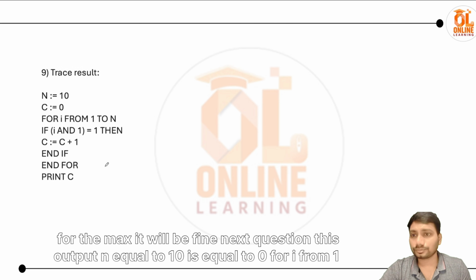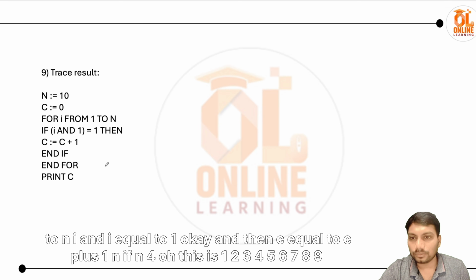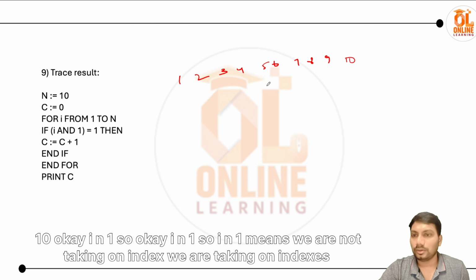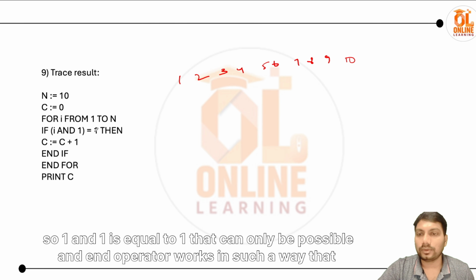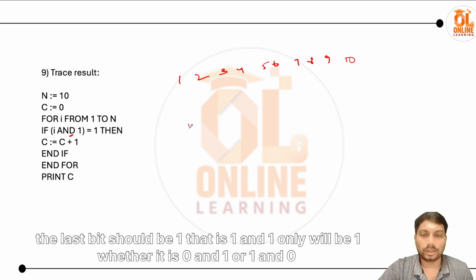Next question. Test output: n equal to 10, c is equal to 0, for i from 1 to n, if i and 1 equal to 1, then c equals c plus 1. This is 1 2 3 4 5 6 7 8 9 10. Okay, i and 1. So i and 1 means we are not taking the index, we are taking the values. 1 and 1 is equal to 1, and the AND operator works in such a way that the last bit should be 1.